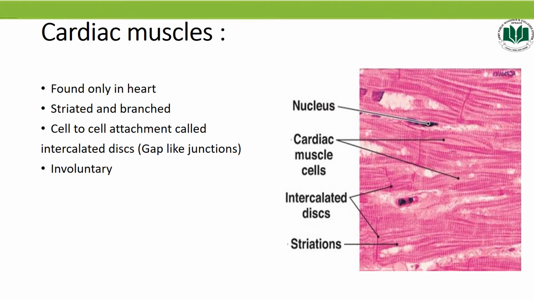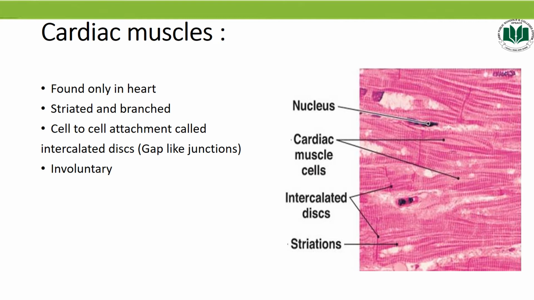Number 2, cardiac muscles. Cardiac muscles basically are so called because they only form the muscular walls of the heart of men and most of the vertebrate animals. These muscles have a unique combination of properties. Like smooth muscles, they are also involuntary, but they are striated and branched. Each cell present in the muscle usually contains one nucleus located near the center.